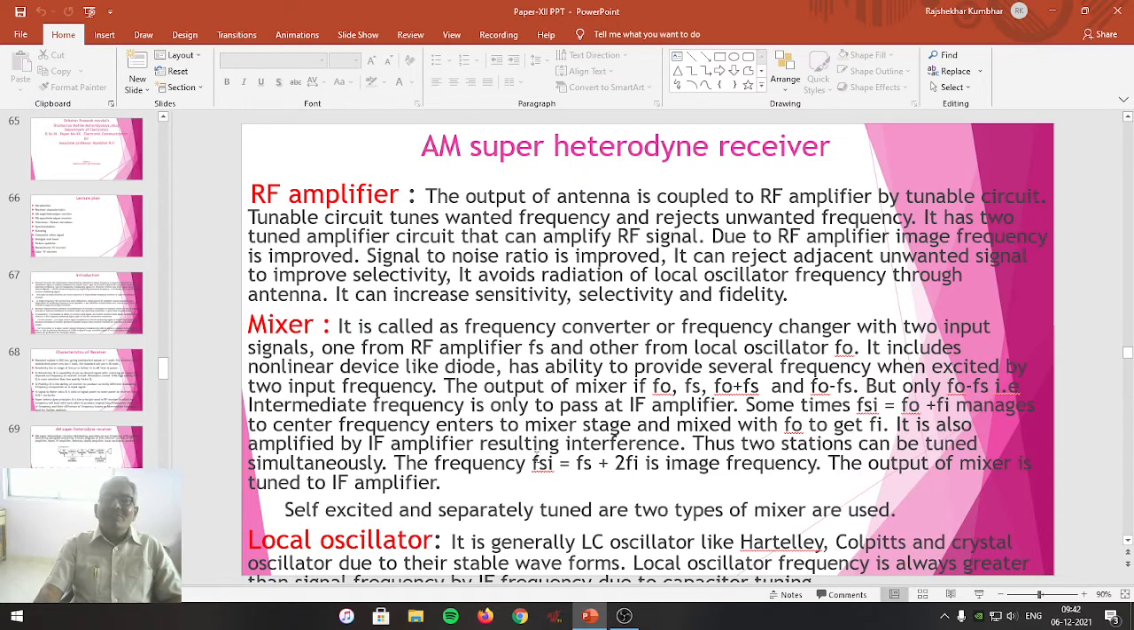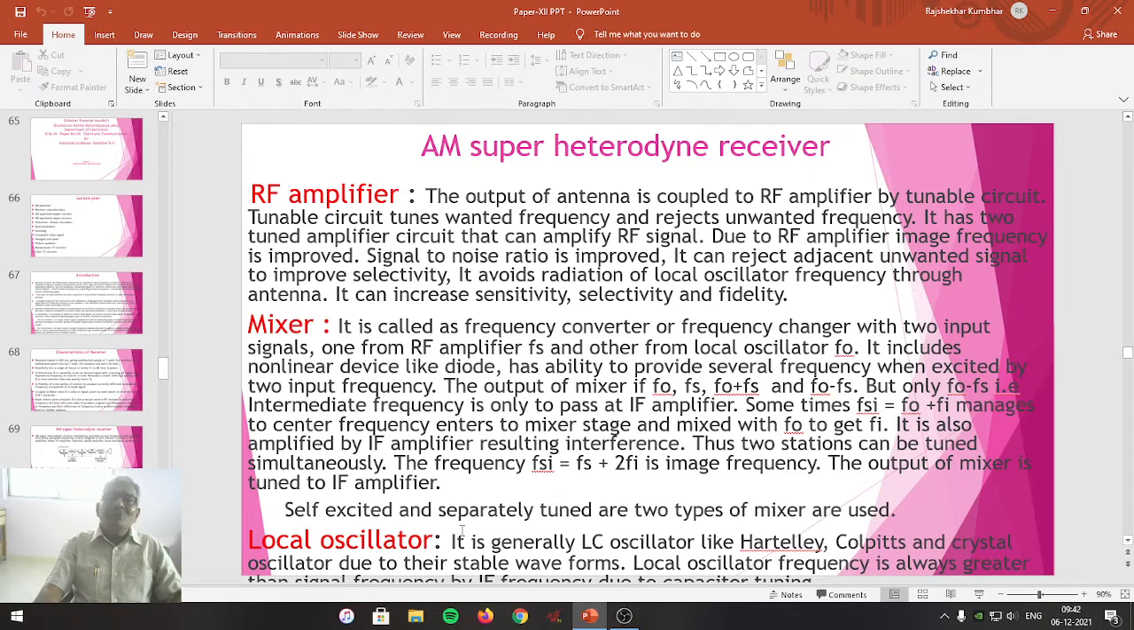The frequency FSI equal to FS plus 2FI is the image frequency. The output of the mixer is tuned to the IF amplifier. Self-excited and separately tuned mixers are two types of mixer which are used in practice.